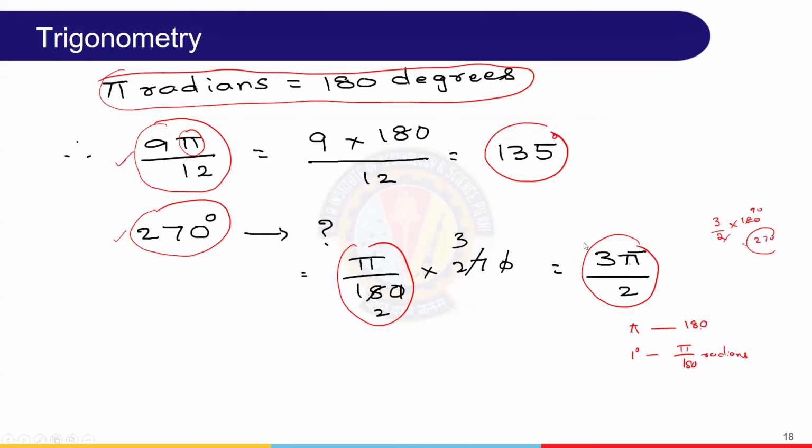This is one other very useful, important piece of information: converting radians into degrees, degrees into radians. For which what is required? The equation pi radians equal to 180 degrees is required.